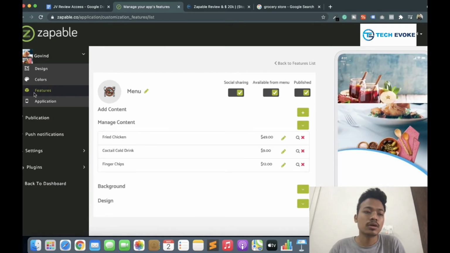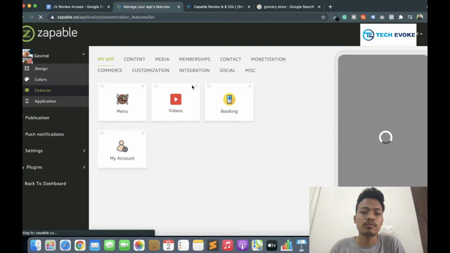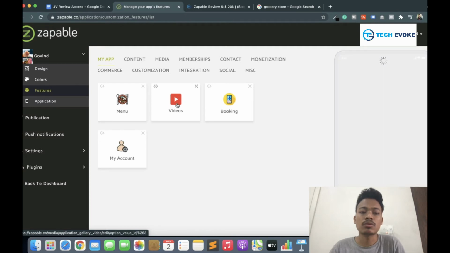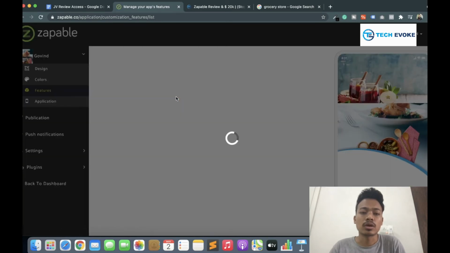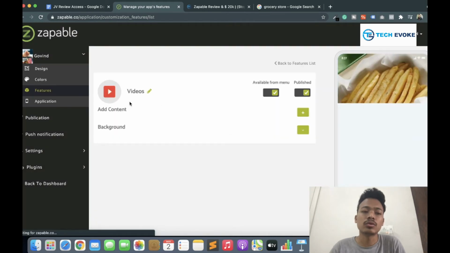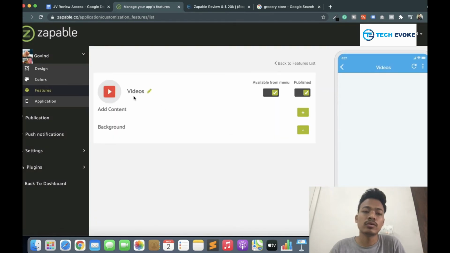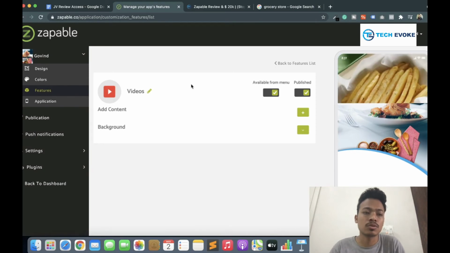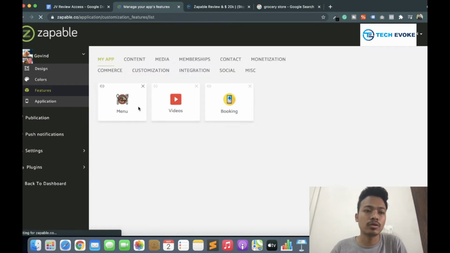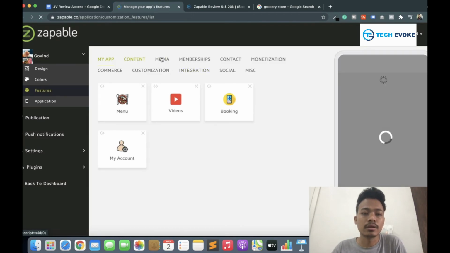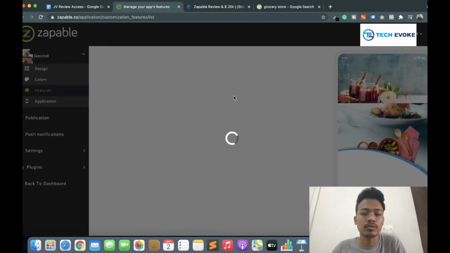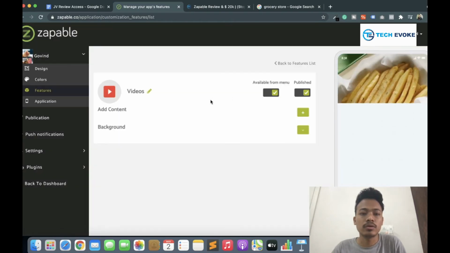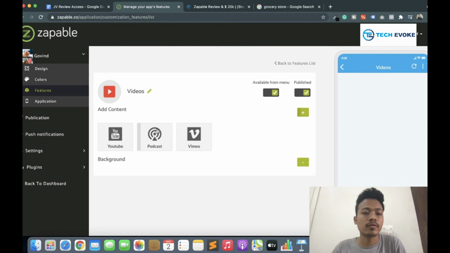These are the features, and in one section I am also showing you videos, and how you can add them. I have chosen YouTube videos here, and if I add a section again, it is already added, so not all the options appear. I go to the feature, add media and the video, then add content. You can add content from Vimeo, podcast, or YouTube.